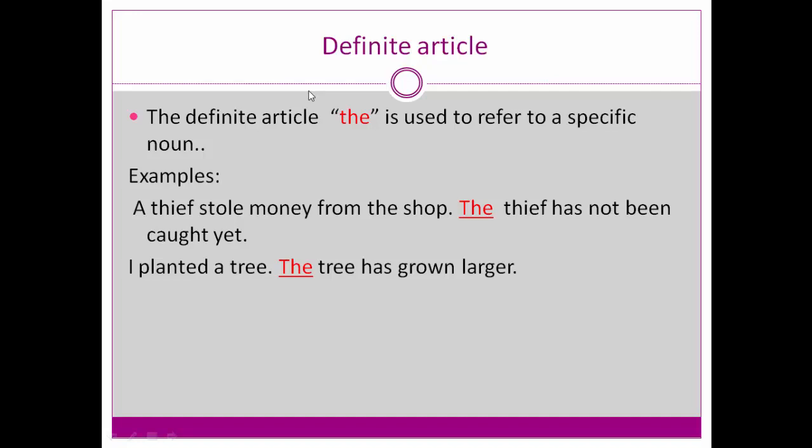So, definite article. We understood what an article is, and the different categories of articles: definite and indefinite articles. Where do we use the indefinite articles? Where do we use definite articles? That is what we are going to study now.